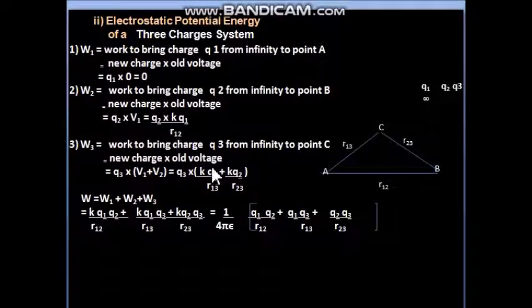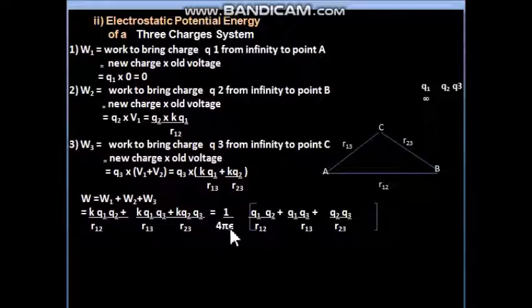Now we have to simply add them to get the total potential energy. So W1 plus W2 plus W3. W1 was 0, W2 we have put here, and W3 are the two expressions together.